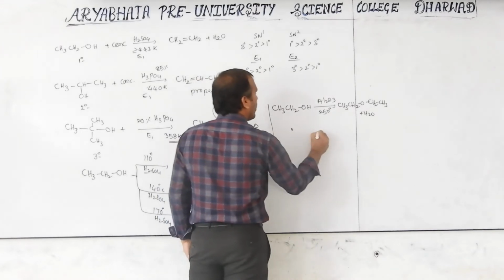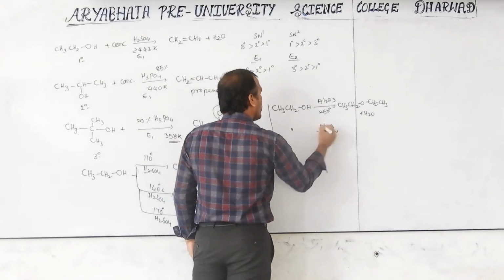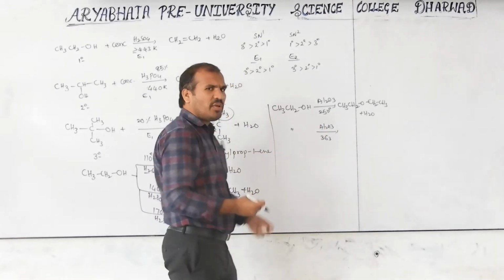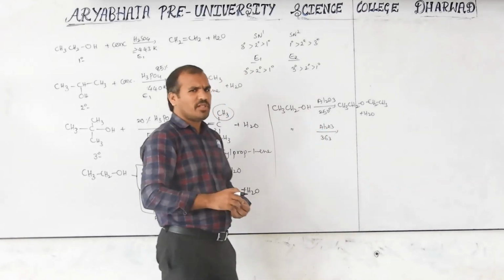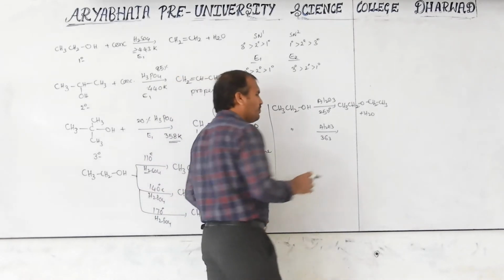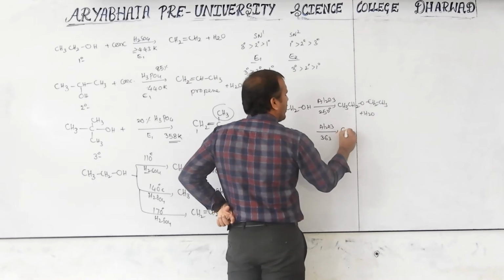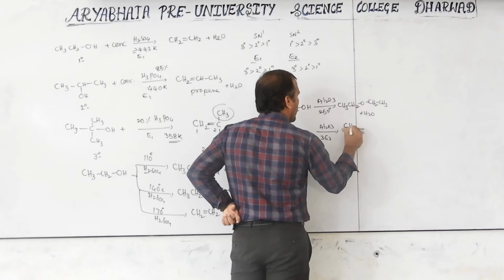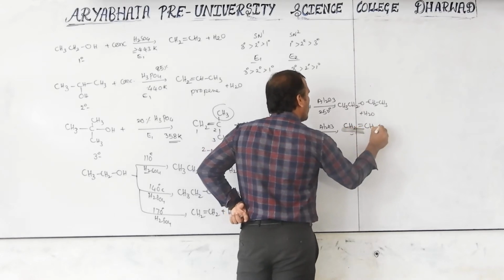The same alcohol reacting with Al2O3 at nearly 363, or nearly the same range, maybe 360. There is only a small temperature difference, so nearly 360 to 363 is no problem. Then this will be the alkene form, CH2=CH2, along with water.